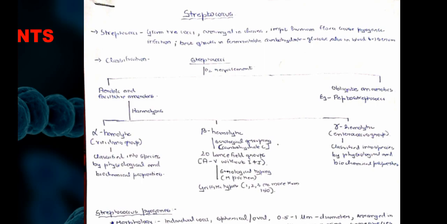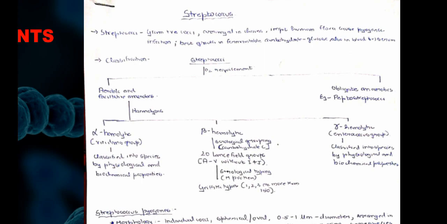Streptococci is classified based on oxygen requirement: aerobic and facultative anaerobes, and obligate anaerobes. The aerobic and facultative anaerobes are further divided based on the hemolysis category, that is alpha hemolytic, beta hemolytic, and gamma hemolytic, while the obligate anaerobes include the peptostreptococci. The alpha hemolytic will include the viridans group, while the gamma hemolytic will include the enterococcus group. The alpha hemolytic group is classified into species by physiological and biochemical properties. Similarly, the gamma hemolytic group, that is the enterococcus group, is classified into species by physiological and biochemical properties.